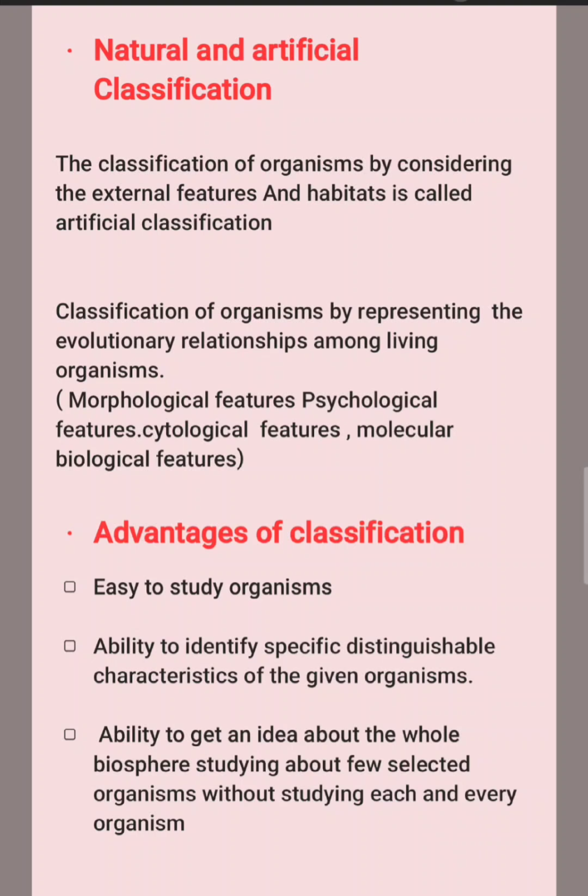In artificial classification, we don't consider the evolutionary relationships.